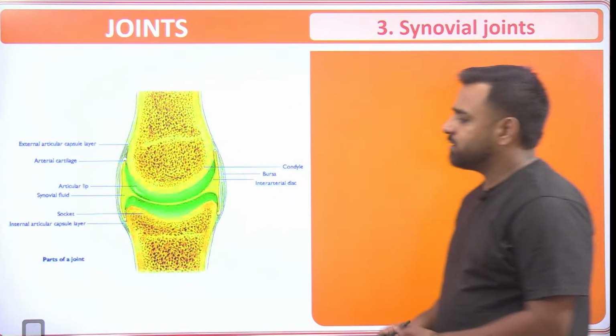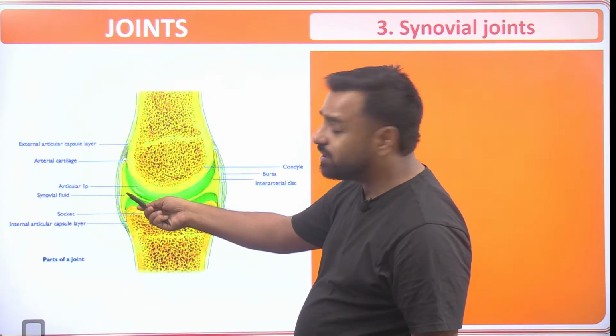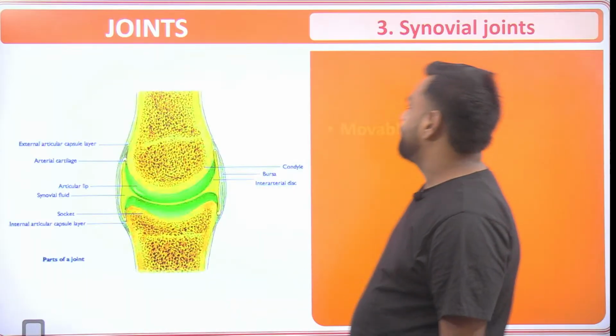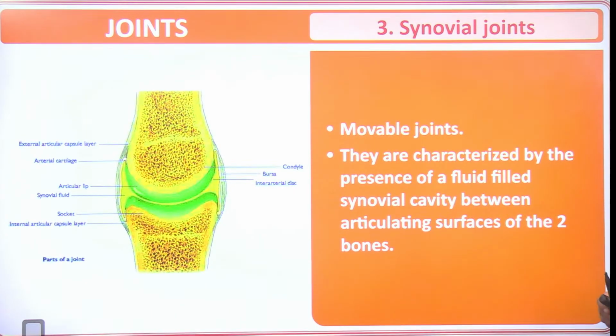So here, just check. That's the knee part here, and here you'll find this liquid. Can you see this yellow colored structure? That's what synovial fluid is. So yes, they are the examples of movable joints. They are characterized by the presence of a fluid filled synovial cavity between the articulating surfaces of the two bones.